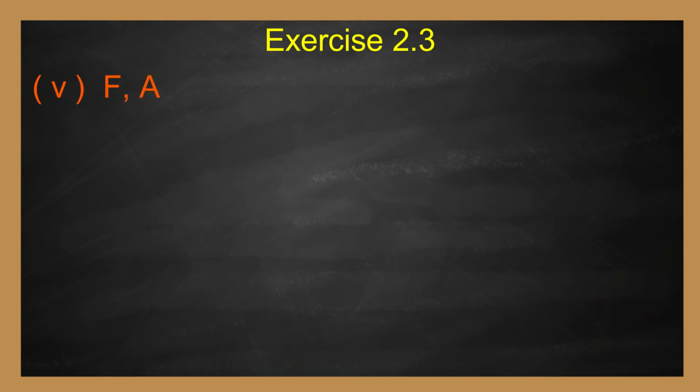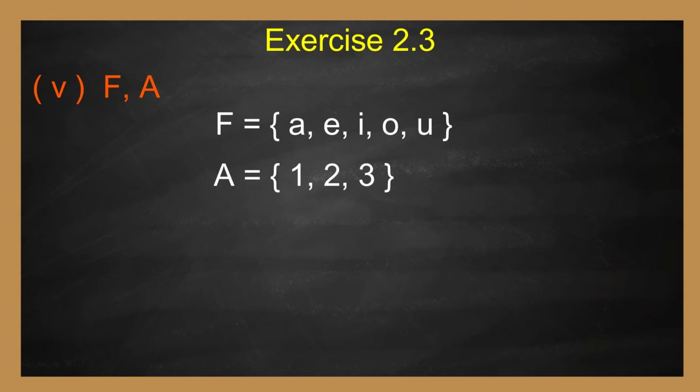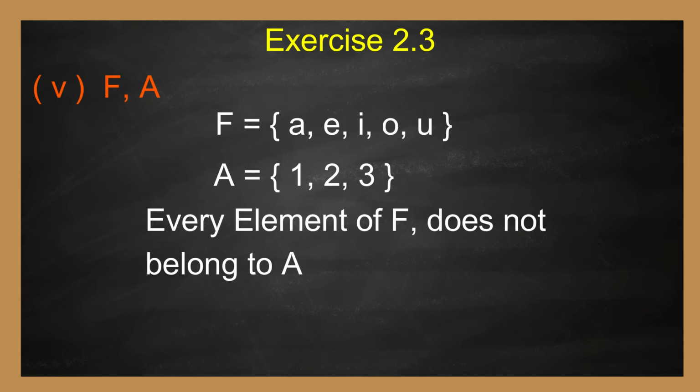Fifth one, F and A. F equal to A, E, I, O, U and A equal to set of 1, 2, 3. Every element of F does not belong to A. Therefore, F is not subset of A. Therefore, F is not equal to A.